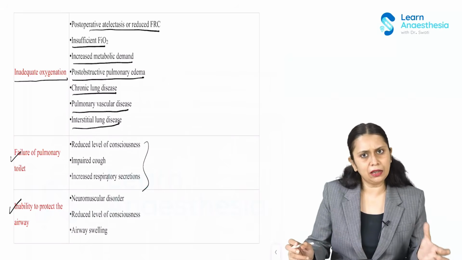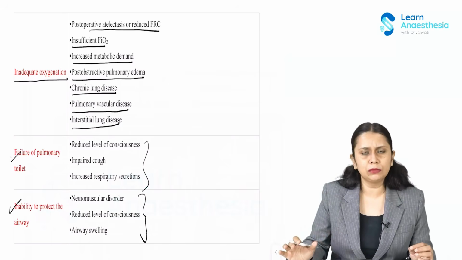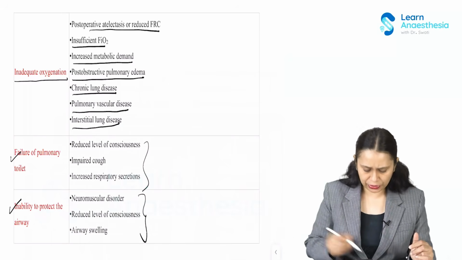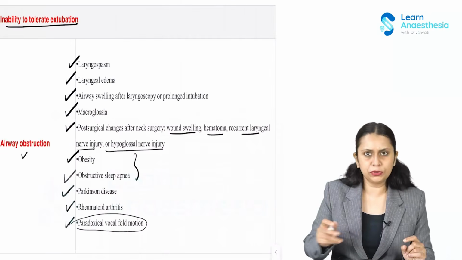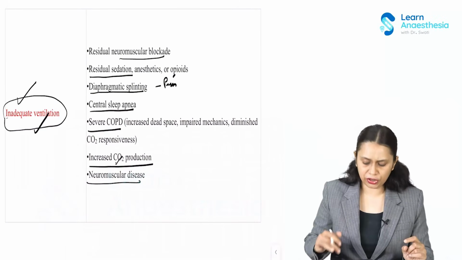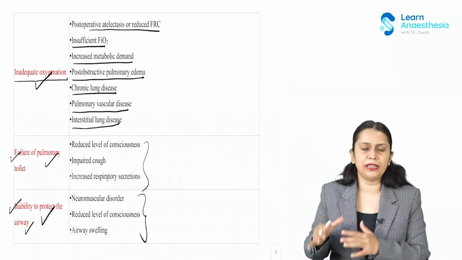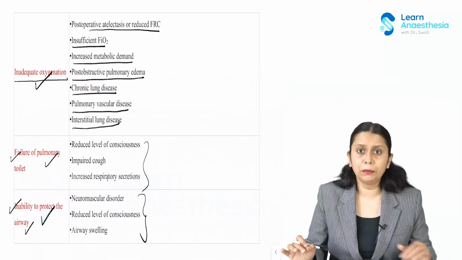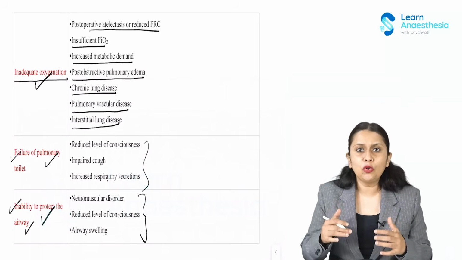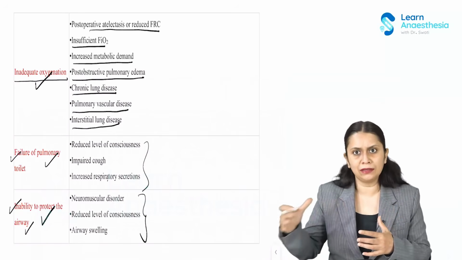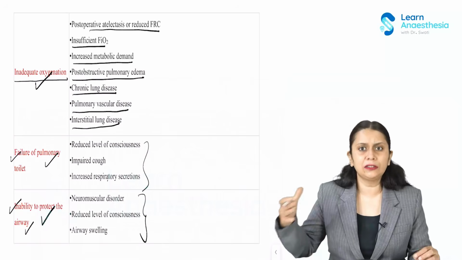Inability to protect the airway. Again, consciousness is not good enough. Neuromuscular disease, airway swelling, all this would make it difficult for the airway to remain protected. So, inability to tolerate extubation due to airway obstruction, due to inadequate ventilation, due to inadequate oxygenation, failure of pulmonary toileting, and inability to protect the airway should be predicted before extubating the patient. So, if these conditions are present in the patient, we need to optimize the patient for these conditions and then plan the extubation. Or, if immediate optimization is not possible, we can plan for an interval extubation.